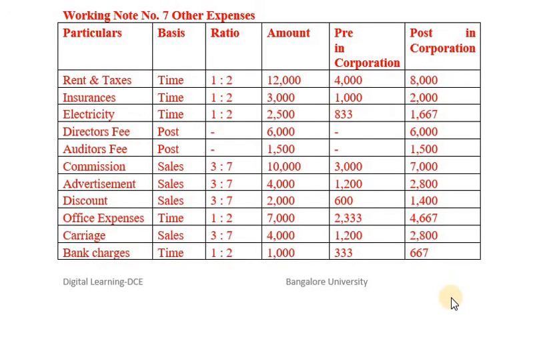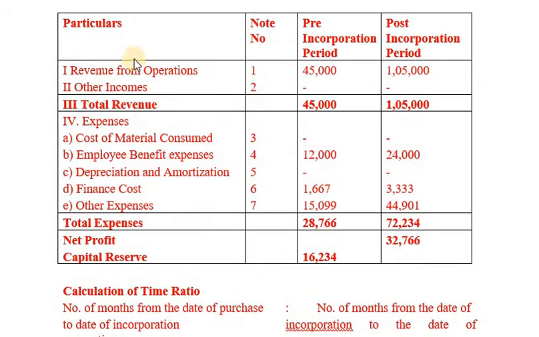We have obtained the following figures. The same will be substituted. Revenue from operation, gross profit 45,000, then 1,05,000. So, gross profit for pre-incorporation period will be 45,000 and post-incorporation period will be 1,05,000. Other incomes will be nil. Then next one, cost of materials consumed. There is no cost of material consumed in this problem. Nil. Then employee benefit expenses. We have salaries 12,000, 24,000. Then depreciation and amortization. There is no depreciation and amortization in this problem.